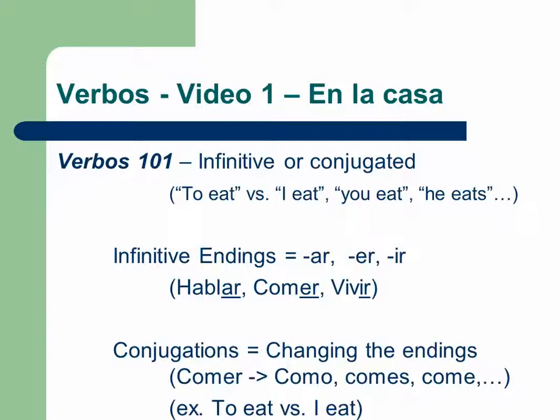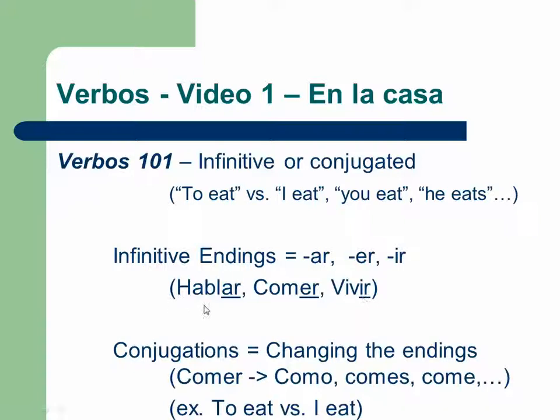So in Spanish, we have 3 infinitive endings. These endings are AR, ER, and IR. So for example, hablar is an AR verb. The verb ends in an AR. Comer, the verb ends in an ER, and vivir ends in an IR.